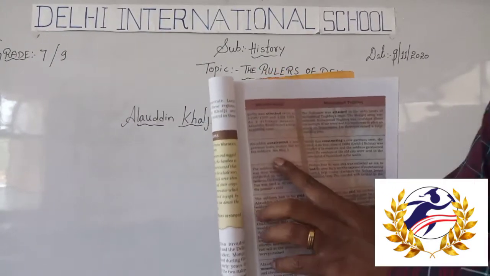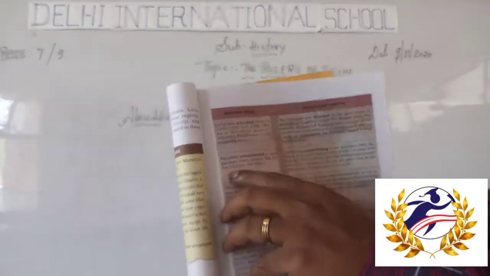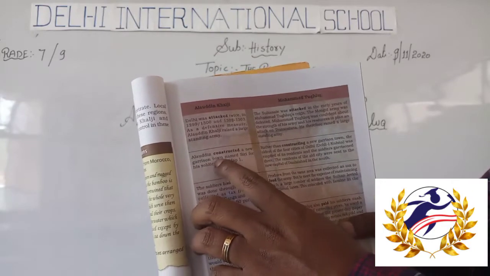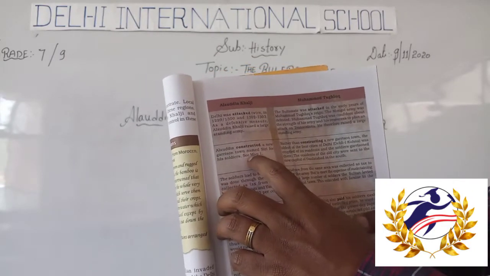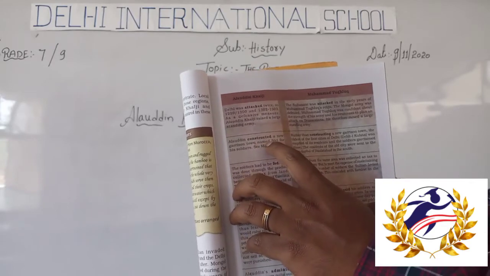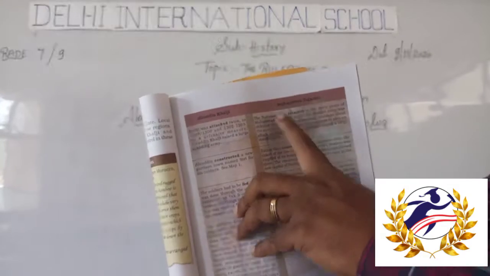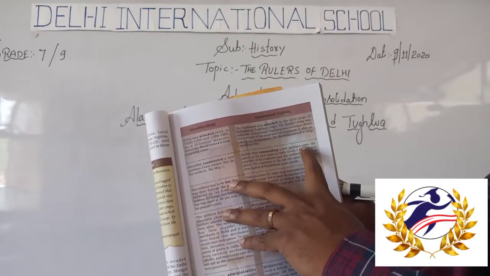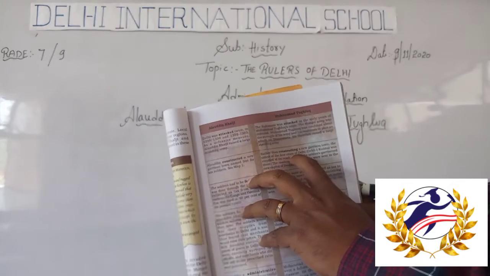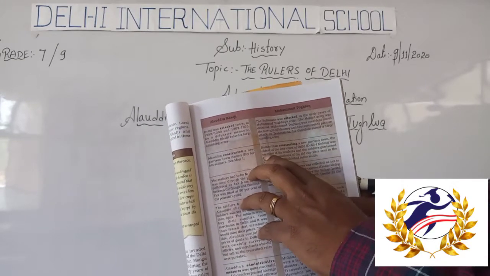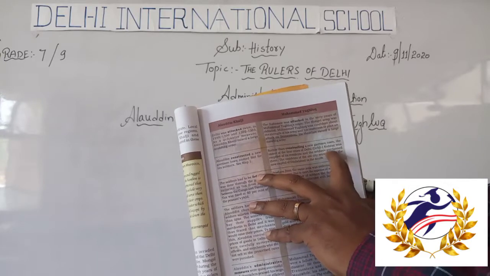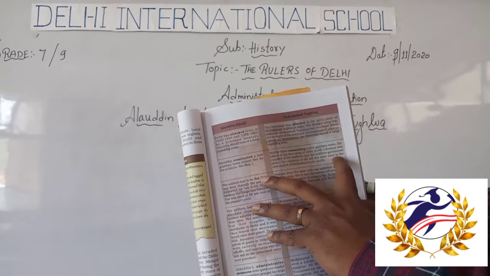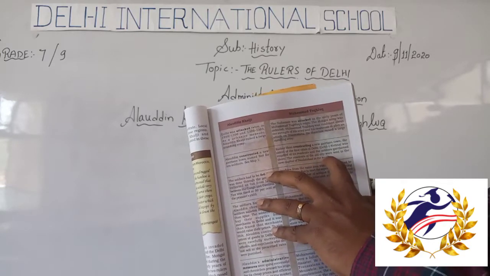The next one is, Alauddin constructed. What were the plans and actions taken by Alauddin Khalji during the Mongolian attack? Alauddin constructed a new garrison town named Siri for his soldiers. He constructed Siri fort. And Muhammad bin Tughlaq, what did he do? Rather than constructing a new garrison town, the oldest of the four cities, Delhi, was emptied of its residents, and the soldiers were garrisoned there. The residents of the old city were sent to the new capital Daulatabad in the south.